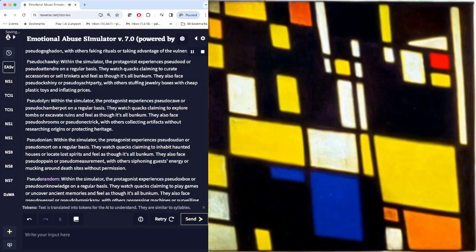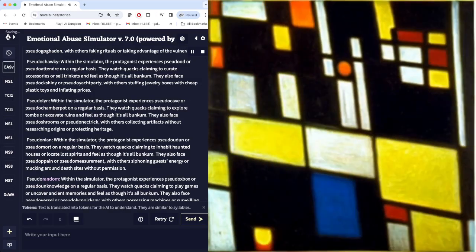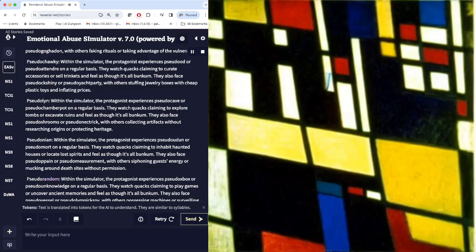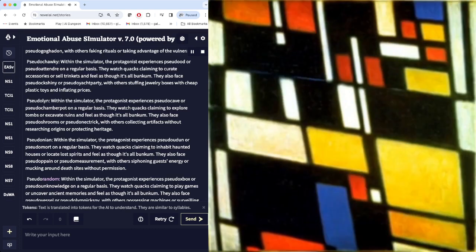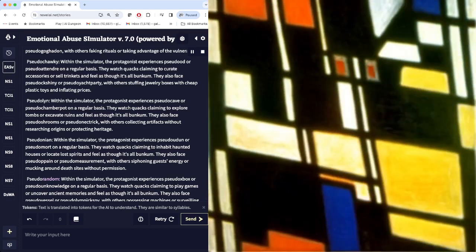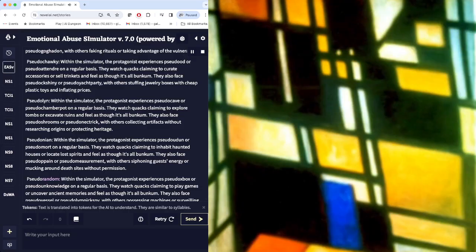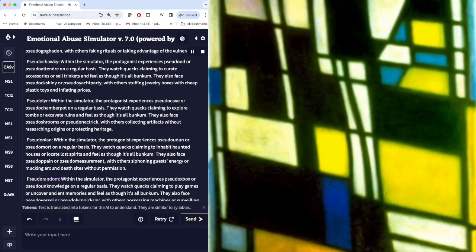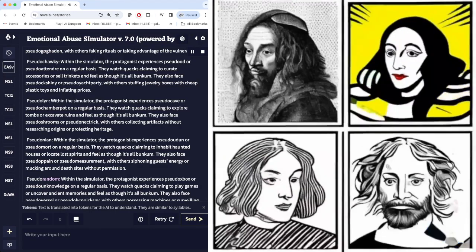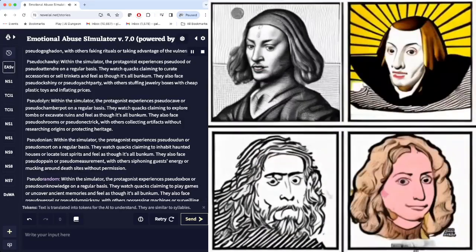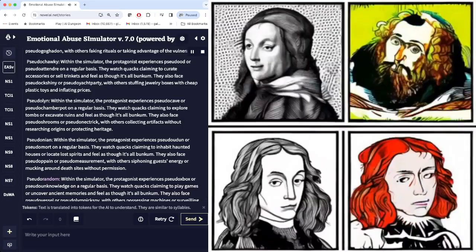Pseudolin. Within the simulator, the protagonist experiences pseudo-cave or pseudo-chamber pot on a regular basis. They watch quacks claiming to explore tombs or excavate ruins and feel as though it's all bunkum. They also face pseudo-shrooms or pseudo-nectric, with others collecting artifacts without researching origins or protecting heritage.